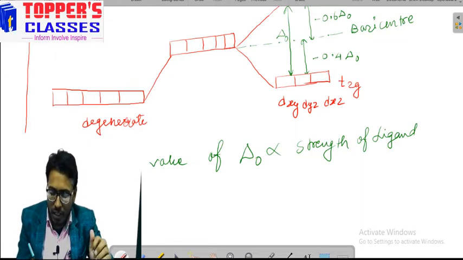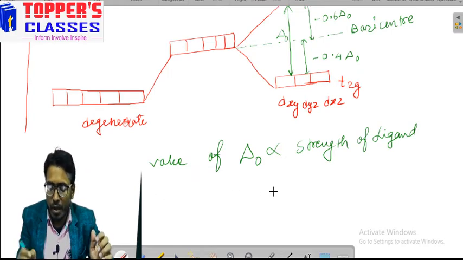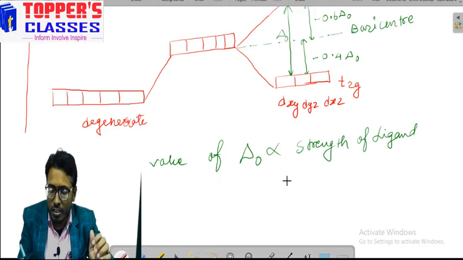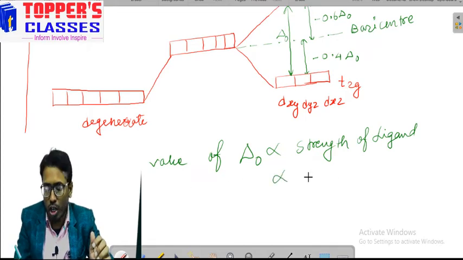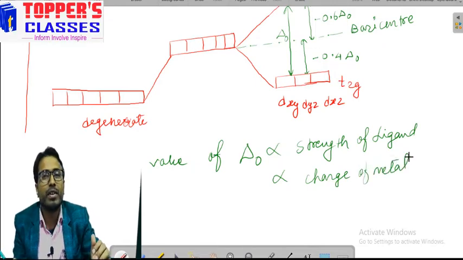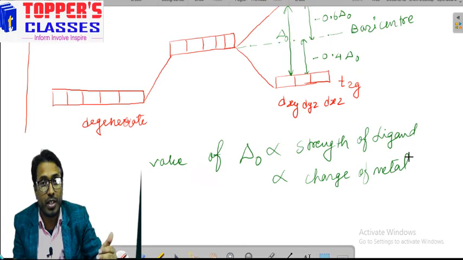The second factor on which it depends is the charge of the metal: delta O is directly proportional to the charge of the metal. That is, if it has a higher positive charge, then there will be larger splitting.